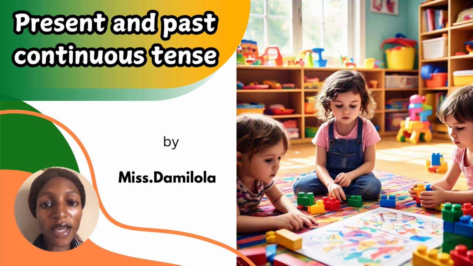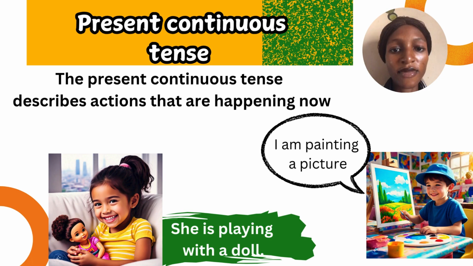So today we'll be talking about present and past continuous tense. Present continuous tense. The present continuous tense describes actions that are happening now. Present means what is happening now. Remember when your teacher calls the attendance in school and you say, "Present, ma." It shows that you are in school at that moment.